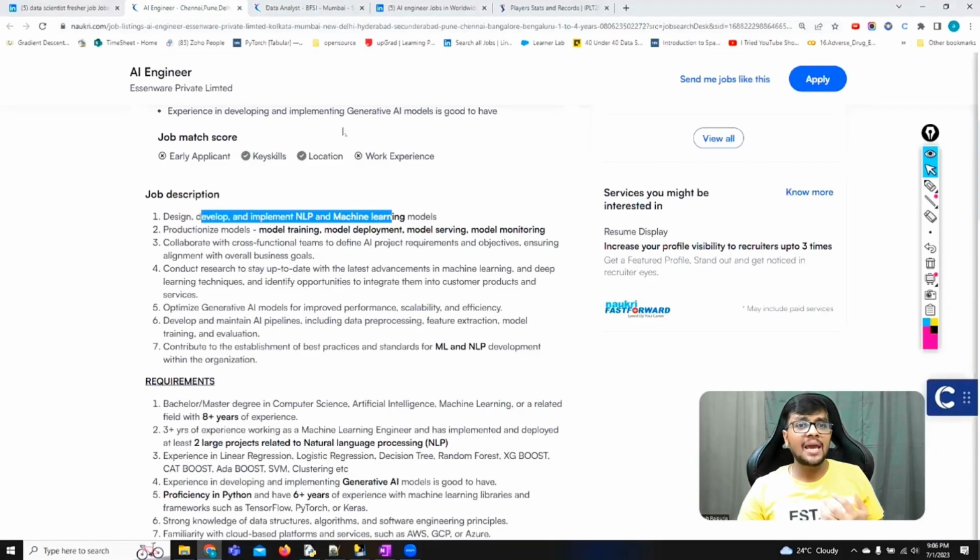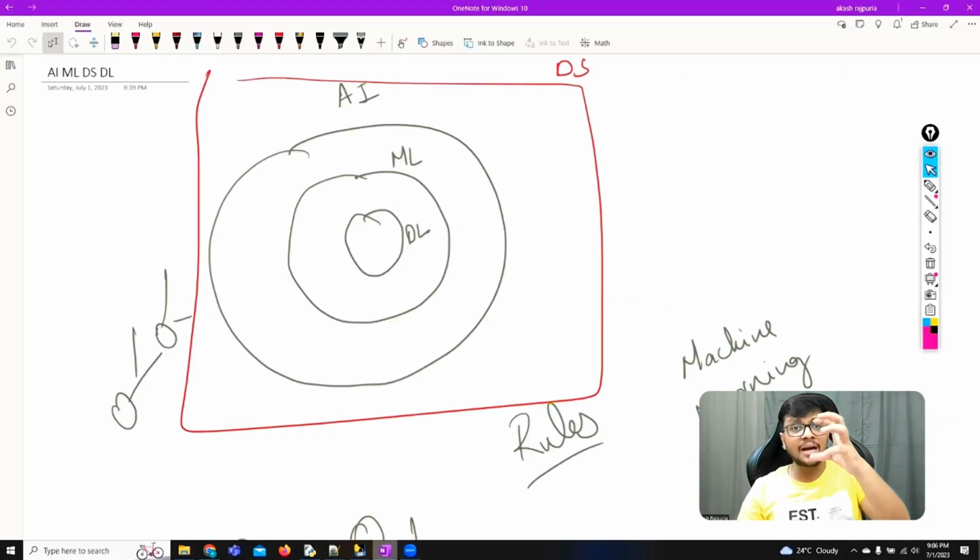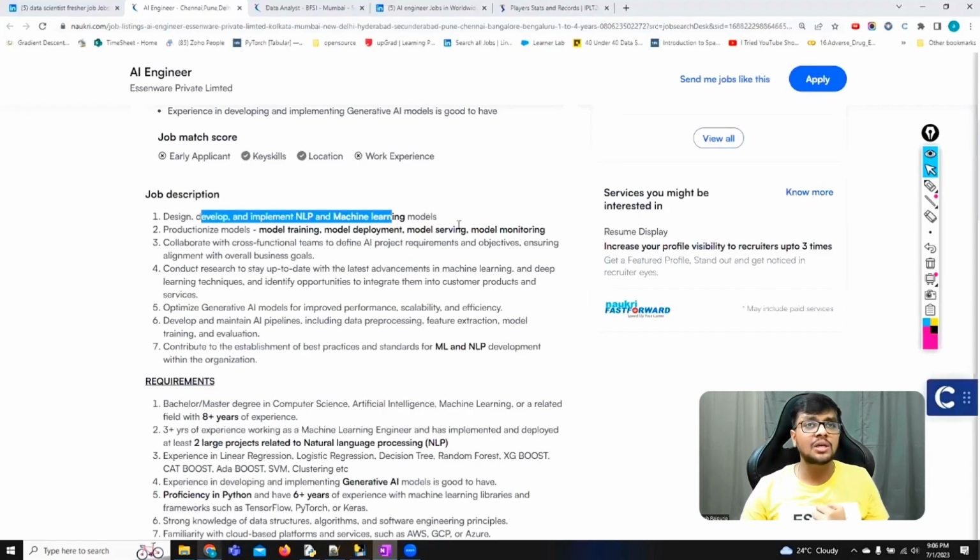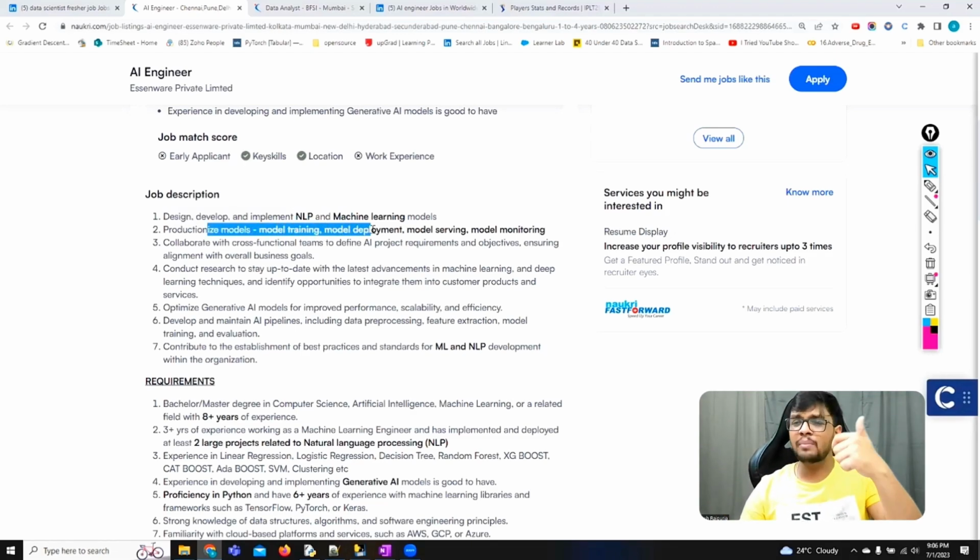AI engineer. Now, as I said, AI engineer is a part of data science, with smaller roles. See, in this you would never see anything like data collection. You need to design machine learning and NLP algorithms. NLP is natural language processing, similar to deep learning. Then you need to productionize, like model deployment and model serving. This is required in almost every job now.